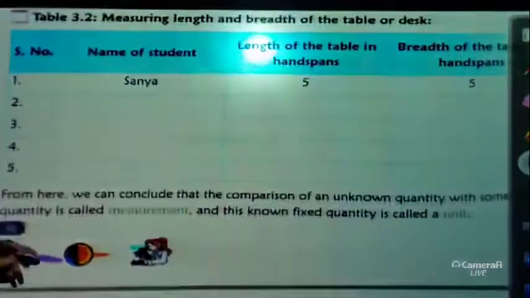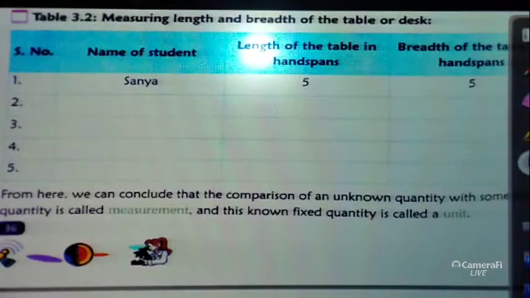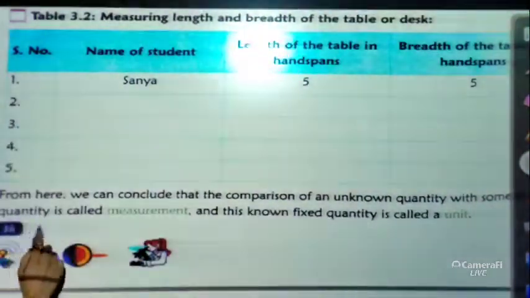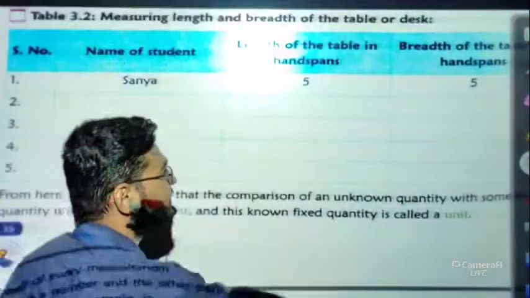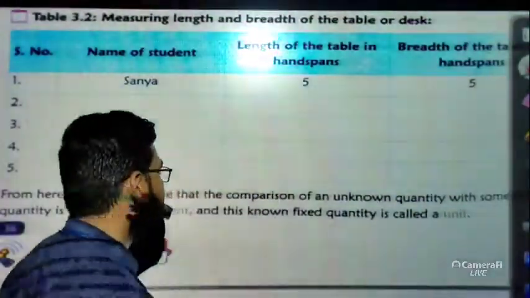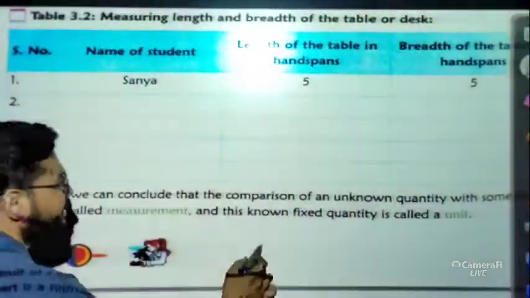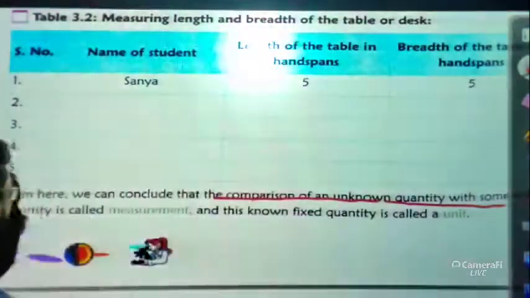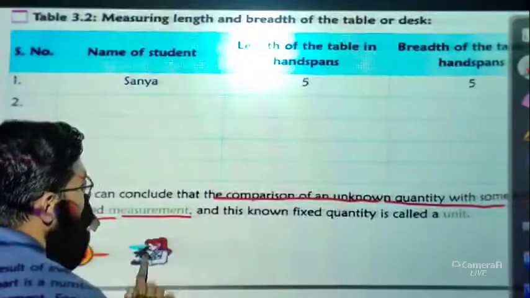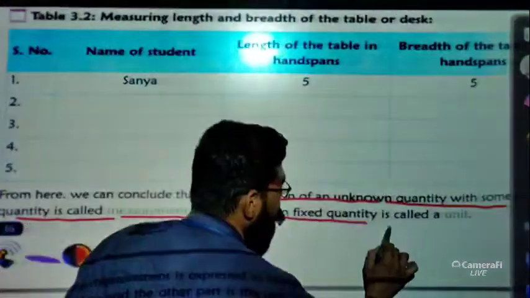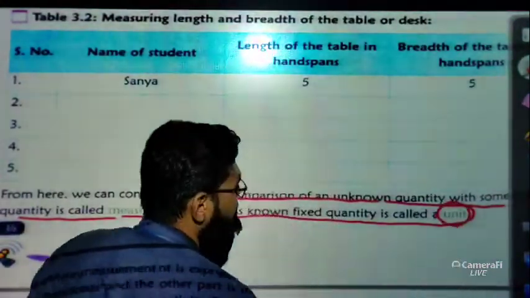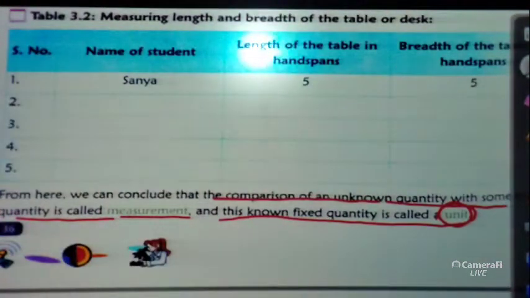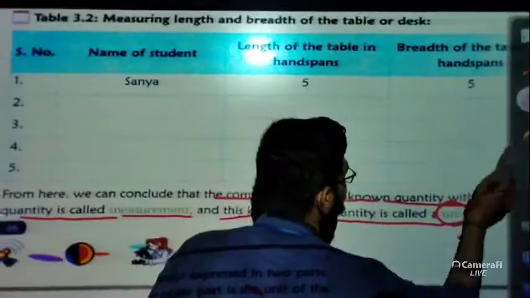So from here what can we conclude? We can conclude that the comparison of an unknown quantity with some known quantity is called measurement. So basically, what is the definition of measurement? The definition of measurement is that the comparison of an unknown quantity with some known quantity is called measurement, and this known fixed quantity is called a unit. Very important. What is a unit? The fixed quantity is known as a unit. So let us discuss more about this unit.